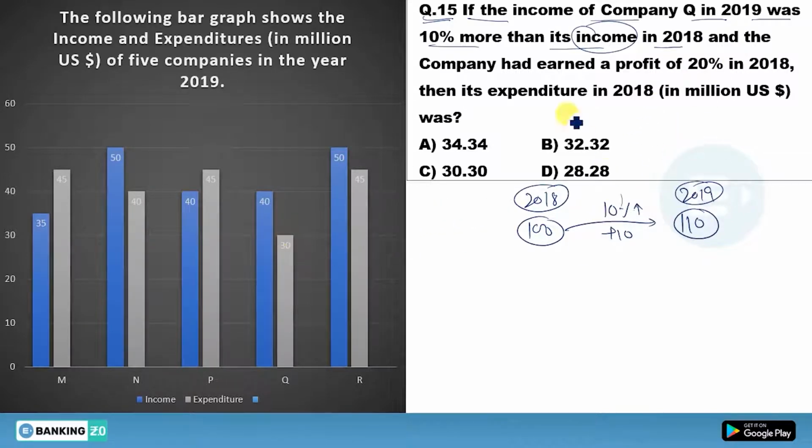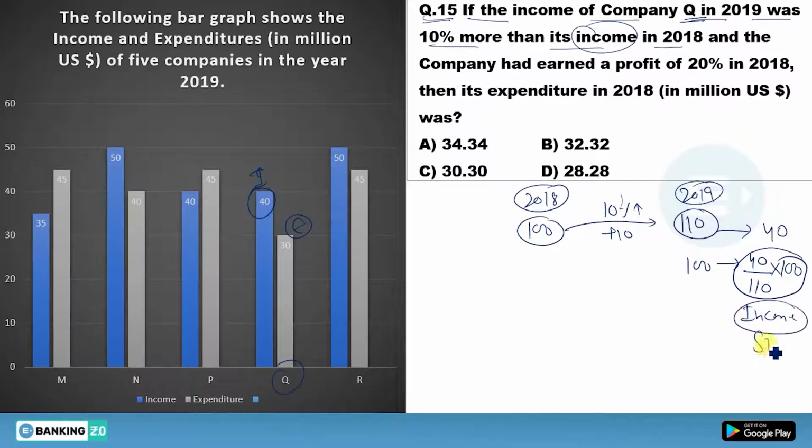Now in 2019 he is talking about company Q. So its income is 40 actually. This one is income, this one is your expenditure. So this 110 is equal to 40. So what will your 100 equal to? You will get 40 divided by 110 into 100. Okay, so this will be your income actually. Income means your selling price. Clear?